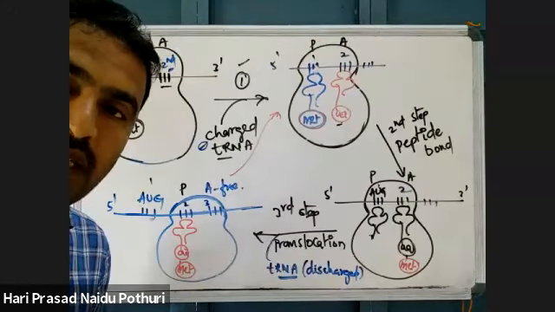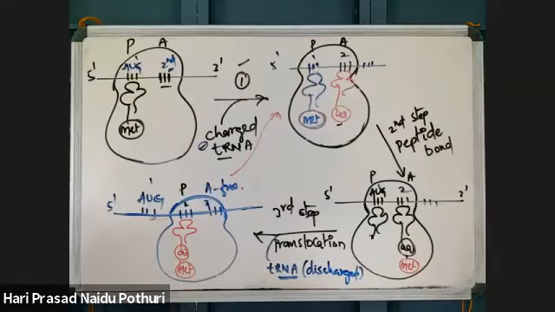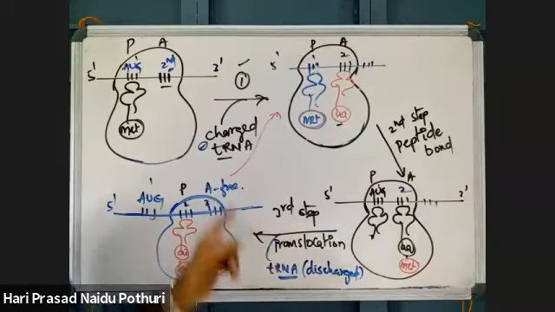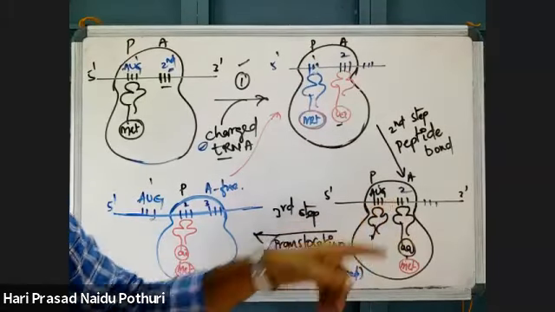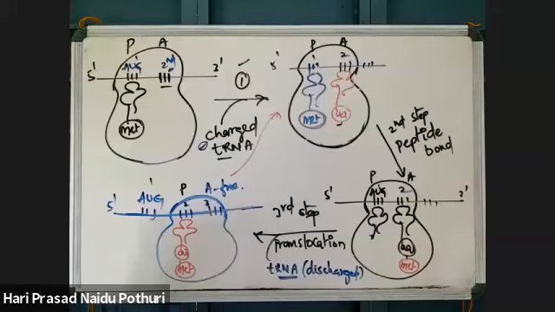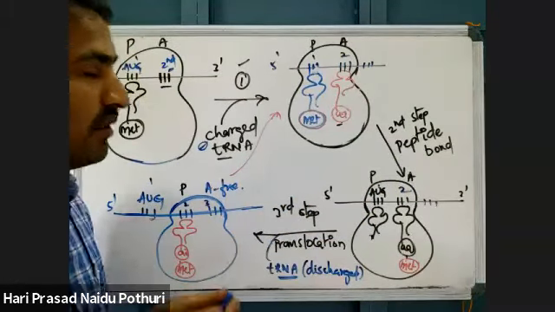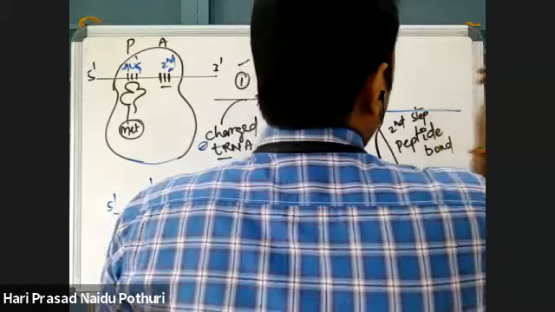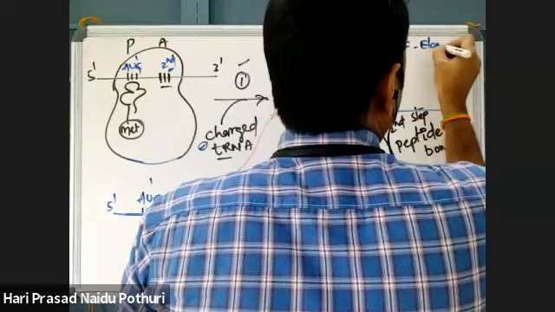The 3 reactions take place as a continuous process until it reaches the termination codon. These 3 reactions will be repeated many times until the ribosome reaches it. Yeah, I will explain that also. Wait, Olga. Until it reaches the termination codon, it will be continuing, and this elongation is facilitated by elongation factor.